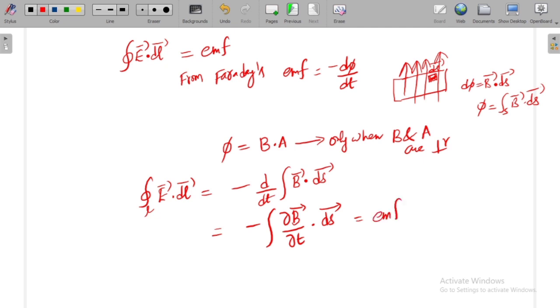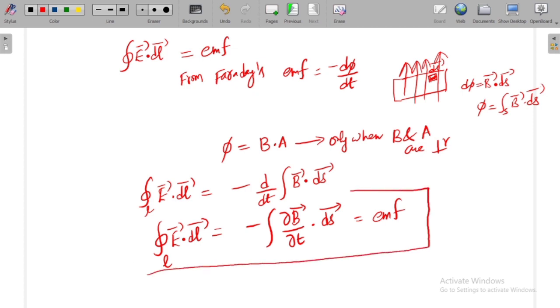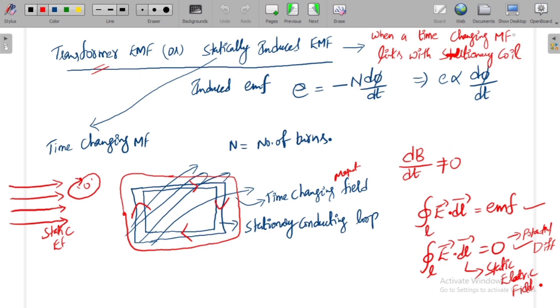In order to find the induced EMF, we can use this expression. It is also equal to the line integral of E dot dl. Right? This is called statically induced EMF. Statically induced EMF will be induced, as we have studied just now, when a time changing magnetic field links with the stationary coil. Then we can have statically induced EMF or transformer EMF produced. That transformer EMF is given by closed line integral of E dot dl.